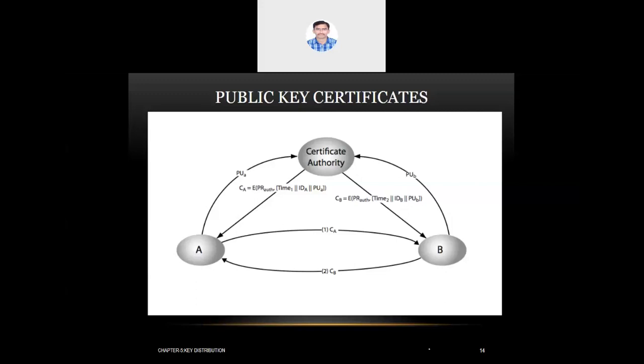And how do we ensure that somebody is not masquerading as another person? It is not possible, because a certificate can be generated only by the certificate authority, and it is digitally signed by the authority himself using his own private key. As it is digitally signed, we can trust the certificate. If the certificate is not signed by the respective authority, then it cannot be trusted.